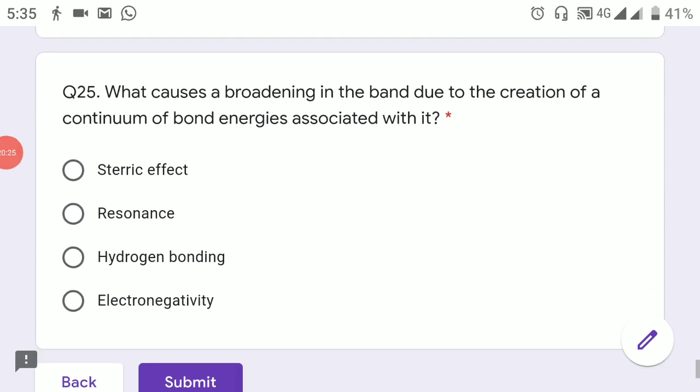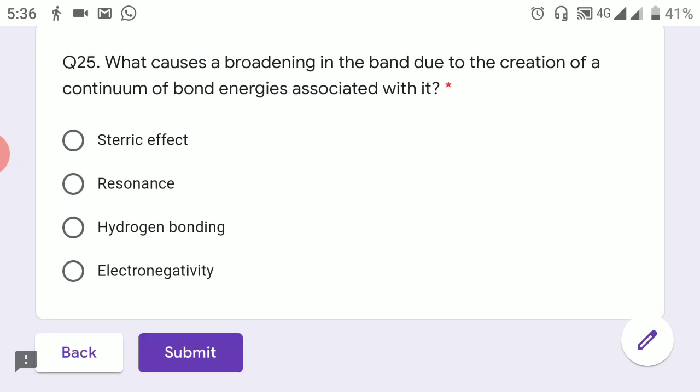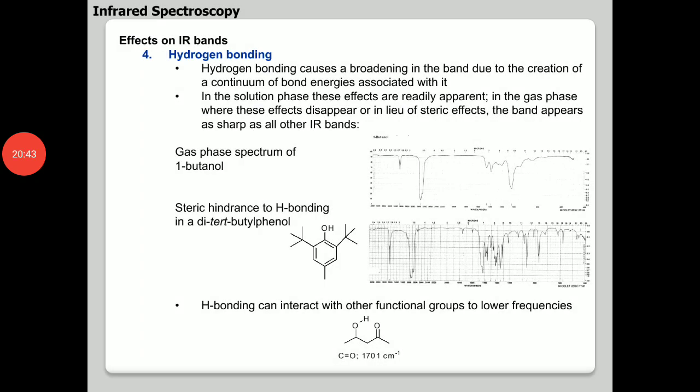Now next question: what causes a broadening in the band due to creation of continuum of bond energy associated with it? The options were steric effect, resonance, hydrogen bonding, and electronegativity. So let us go back to the slides. Hydrogen bonding causes the broadening in the band due to creation of continuum in the bond energy associated with it. So the answer is hydrogen bonding, which also causes the broadening of the peak, as we have seen in the case of OH peaks of the carboxylic acid.